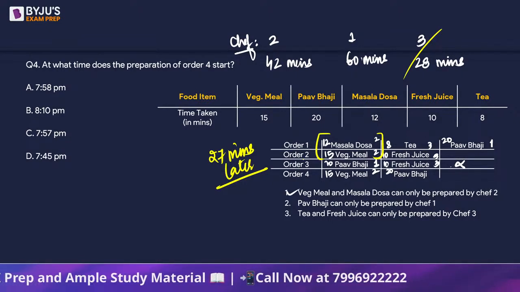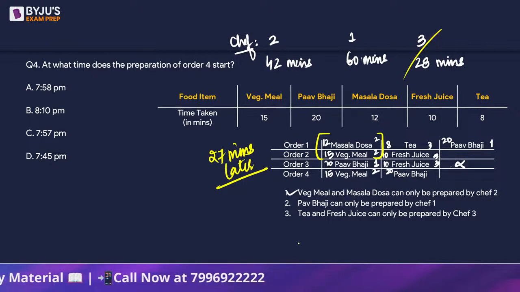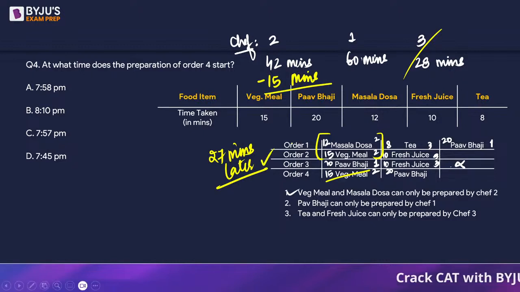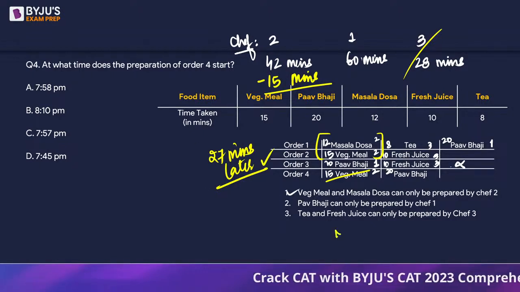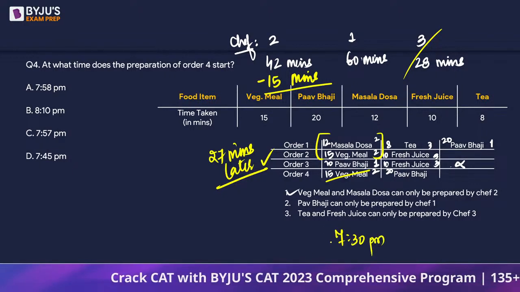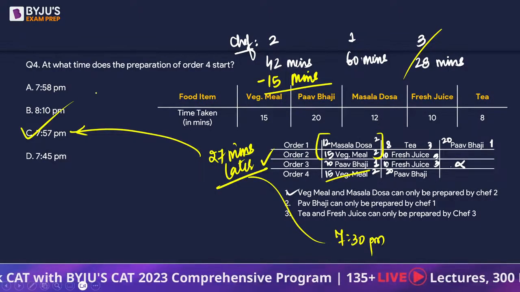But chef number 2 is going to be free right after 27 minutes. है ना? So 42 minutes is when order 4 will get complete. If I remove those last 15 minutes, veg meal hata do, we can say that 27 minutes later, order 4 will start. So at 7:30 the preparation started, the orders were placed, right? So 27 minutes later, 7:57. So see you later.